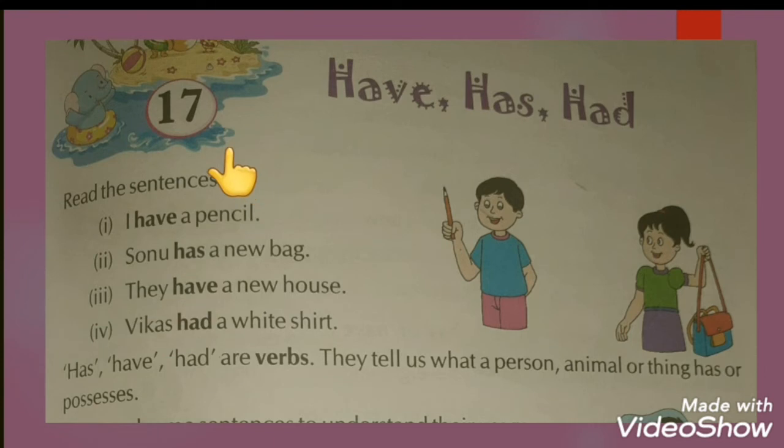Now students, we will move to chapter 17, that is have, has and had. Read the sentences. I have a pencil. Sonu has a new bag. They have a new house. Vikas had a white shirt. Has, have, had are verbs. They tell us what a person, animal or thing has or possesses. Has, have and had जो verbs है ये हमें ये बताते हैं कि वो animals, person और thing के पास वो चीज क्या present है.